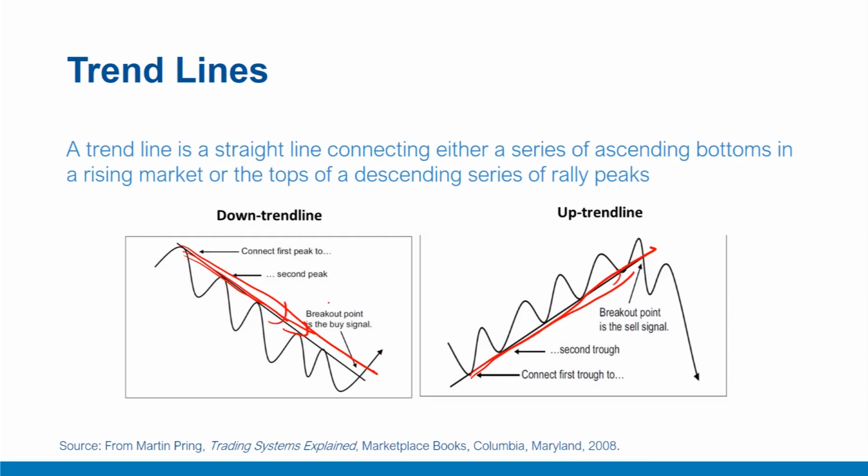When the prices break above the trend line like this in a falling series of tops, then a trend reversal is given. The opposite is true for an uptrend line like this. So if it is crossing from here towards down, then it is a signal of reversal.